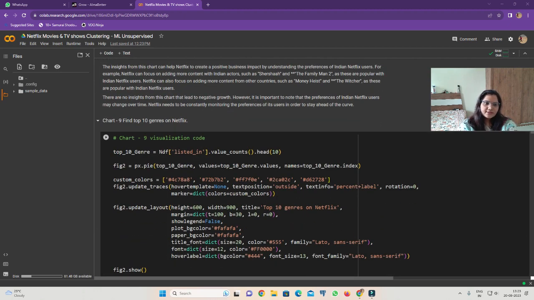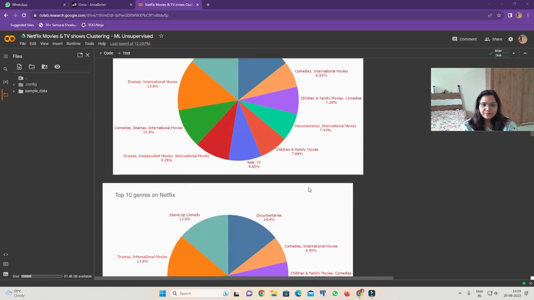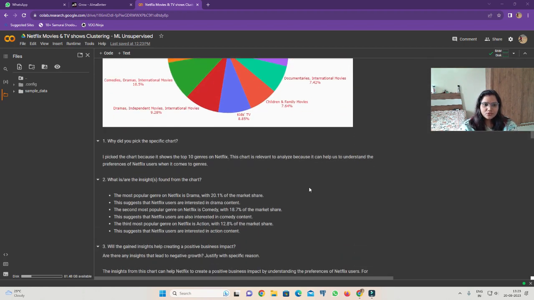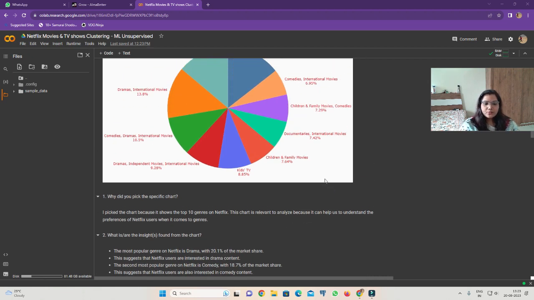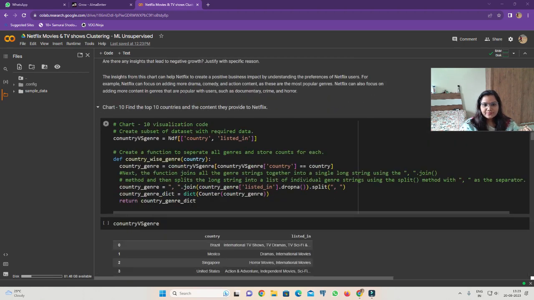In the next chart we are going to find the top 10 genres on Netflix. Here we can see that the most popular genre on Netflix is drama with 20.1% of the market share. This suggests that Netflix users are interested in drama content. The second most popular genre on Netflix is comedy with 18.7% of the market share. This suggests that Netflix users are also interested in comedy content.